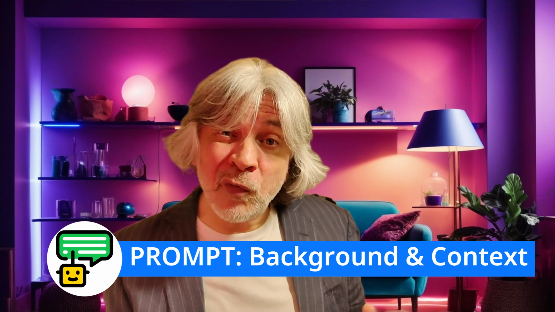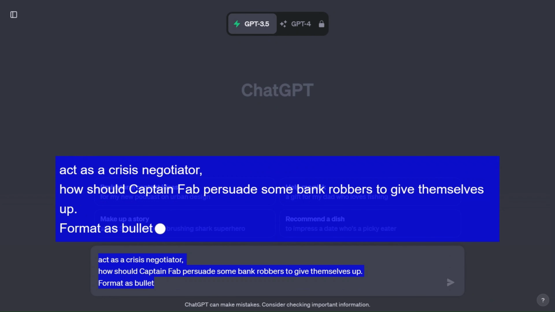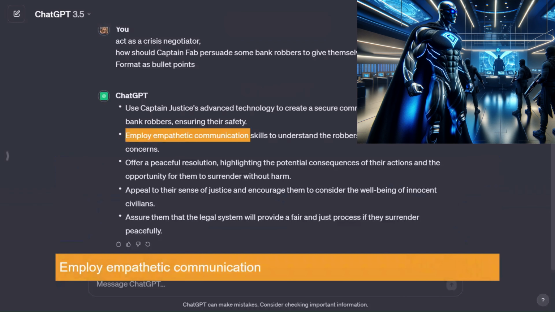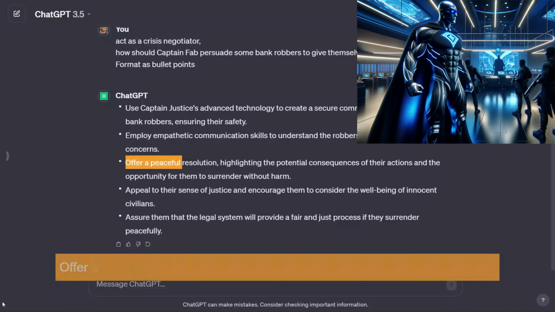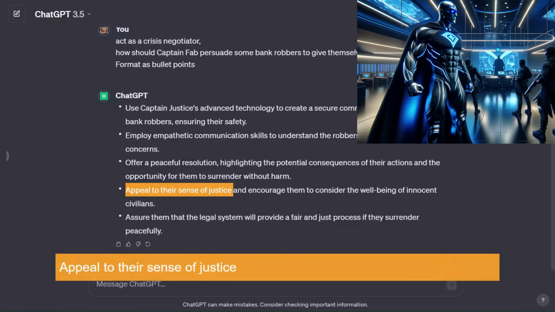That worked pretty well, but let's spice it up with some more ingredients. Act as a crisis negotiator. How should Captain Fab persuade some bank robbers to give themselves up? Format as bullet points. Employ empathetic communication. Offer a peaceful resolution. Appeal to their sense of justice. That sounds like a good approach to a difficult situation.